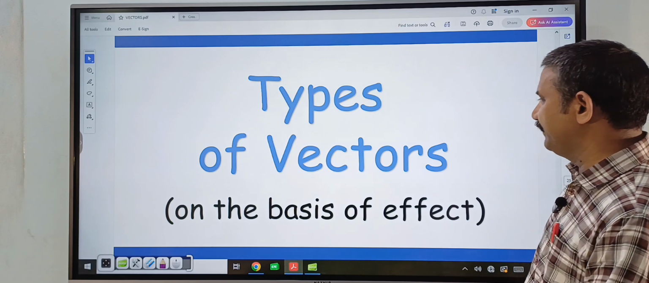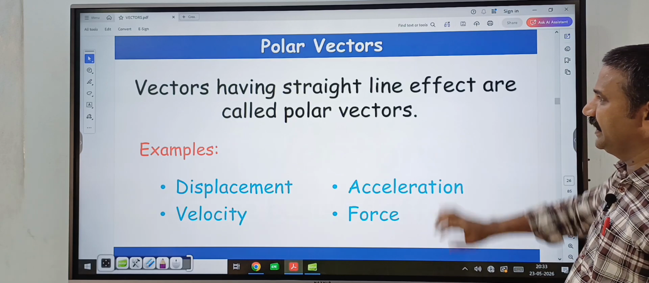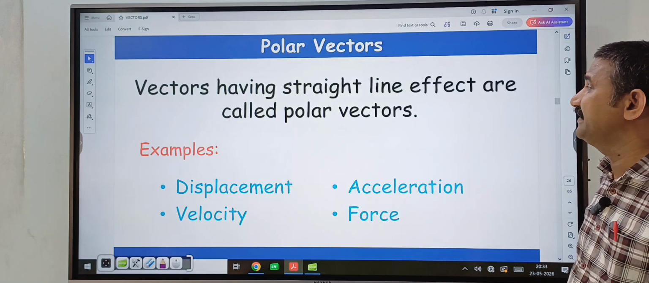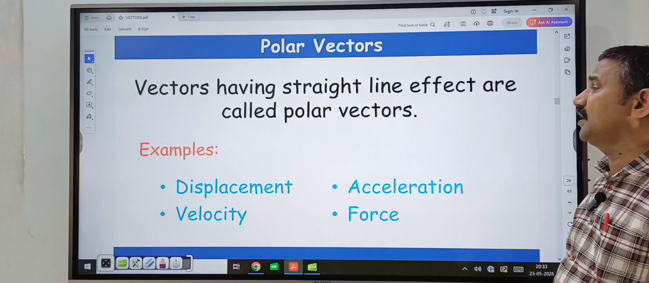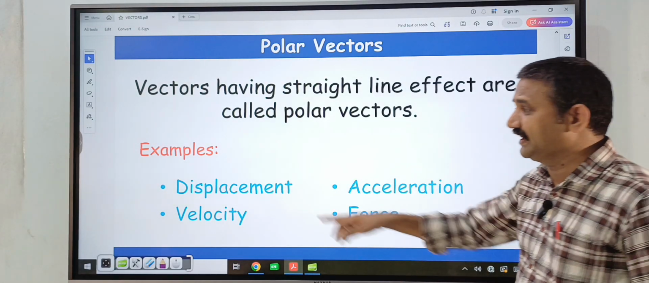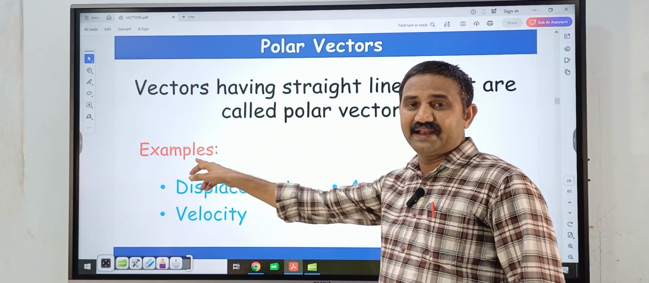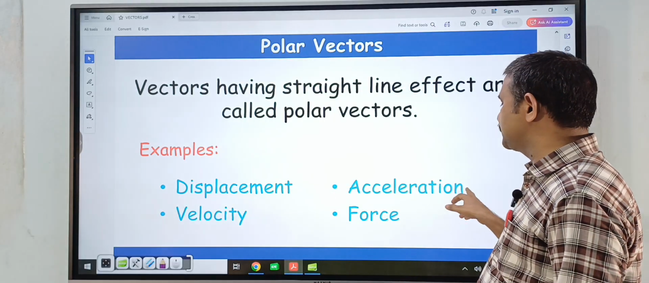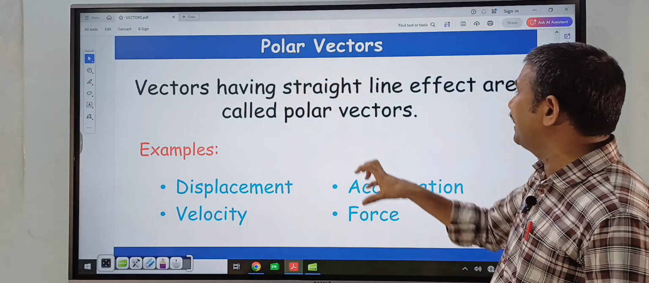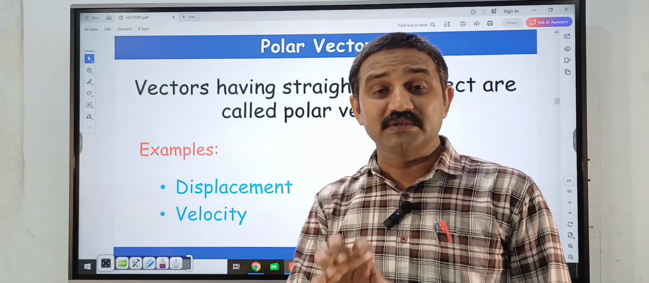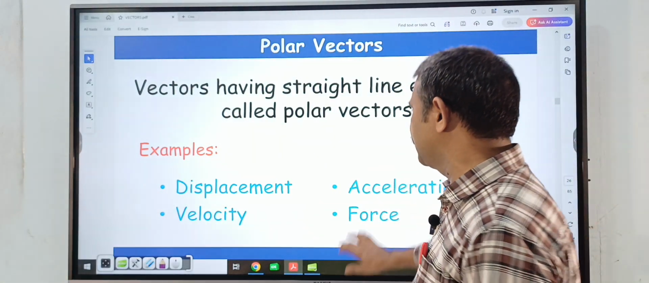Next, types of vectors on the basis of effect. Here, polar vectors. Vectors having a straight line effect are called polar vectors. Suppose displacement acting in one straight line, velocity acting in a straight line, acceleration also, force also. So vectors having a straight line effect are called polar vectors.